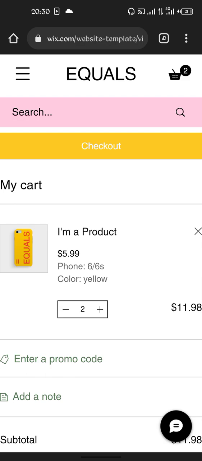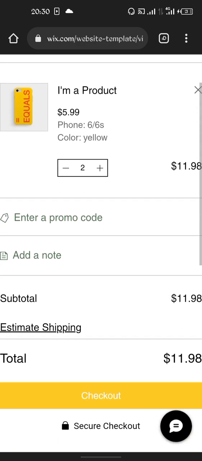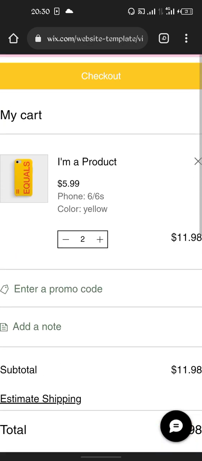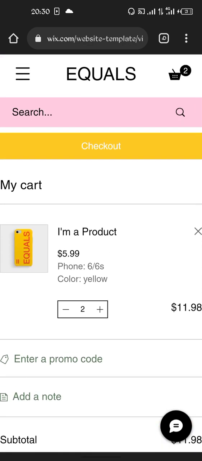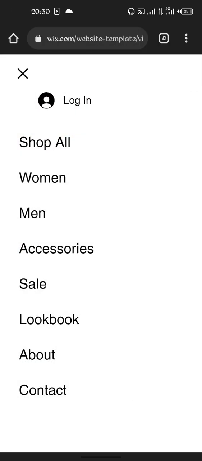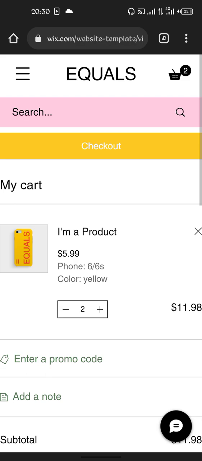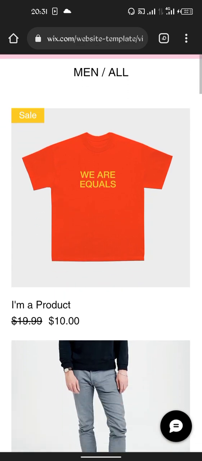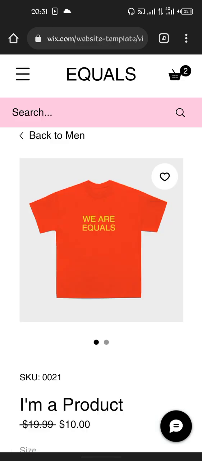Before checking out, I can still say I want to continue. I want to check for other kinds of products. So for me to do that, let me say I'm going to menswear. In menswear, I'll be able to choose the kind of wears I want to add to this pouch and buy everything, just for demonstration purposes. So I'll click on this. I can decide to add to cart.